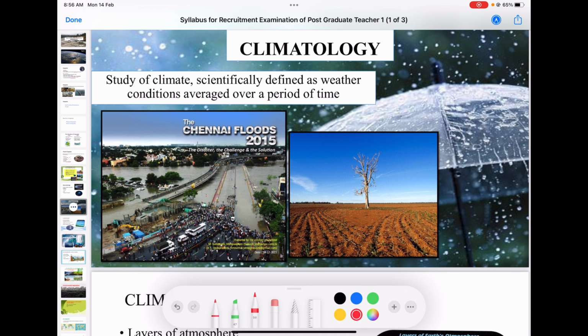In this period, we know the time of unpredictable flooding, unpredictable droughts, the time of climatic change, how much importance should be given to this climatology. How humans are creating problems in the atmospheric balance, and how it is creating trouble for humans themselves, you can understand from studying climatology.